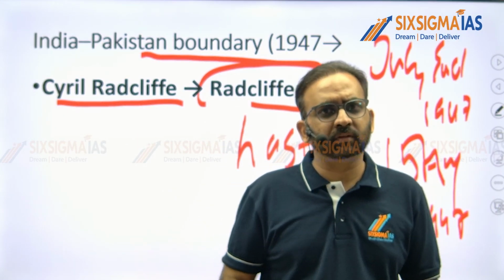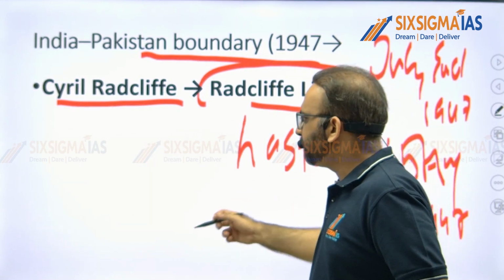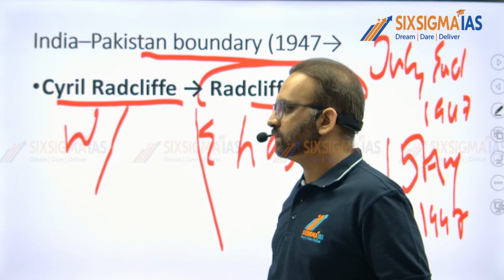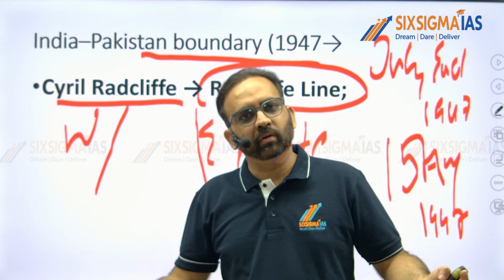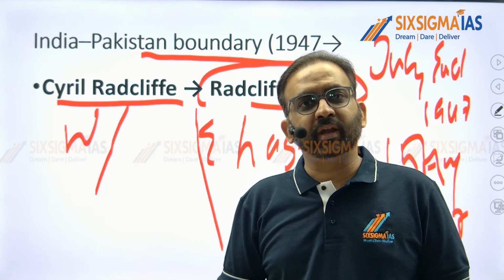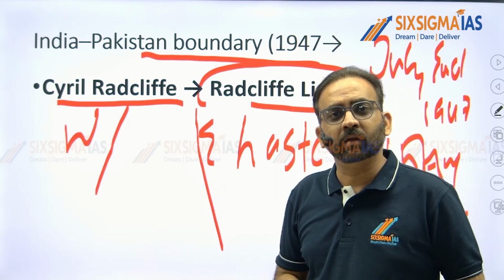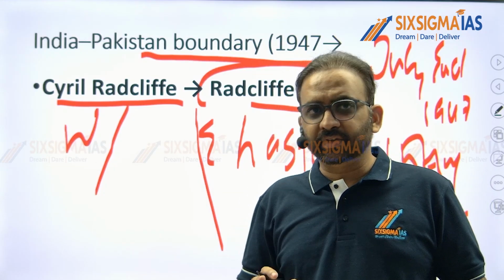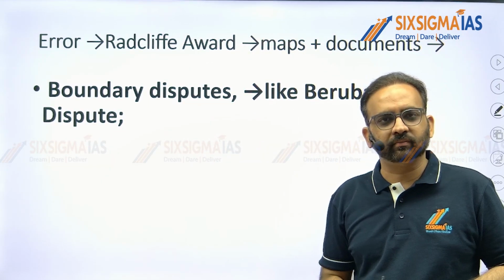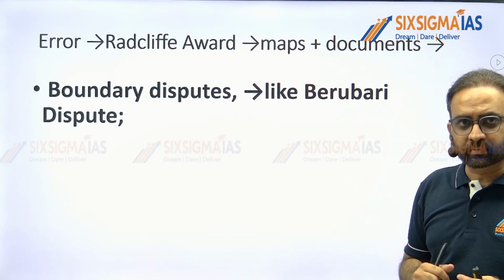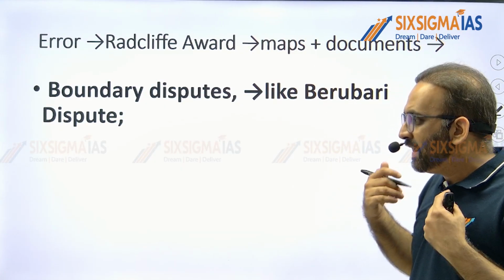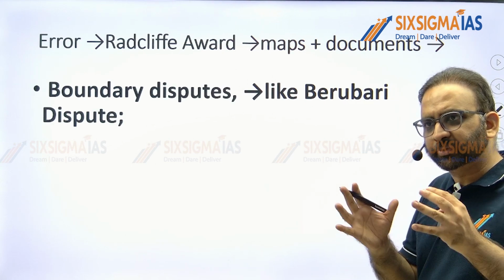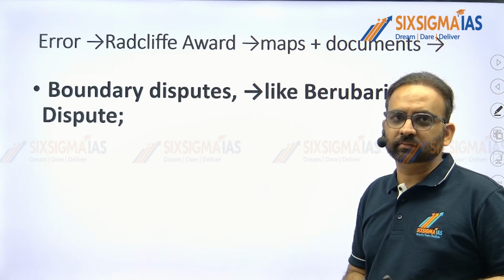He said, very simple. He brought India's map and demarcated the line, thereby creating West Pakistan and East Pakistan. That's it. That's how he created the India and Pakistan boundary lines. So his demarcation was done in haste. That's why it was full of errors. Many points he missed mentioning in the map. Many lines were not properly drawn. That's why borders remain disputed between India and Pakistan.